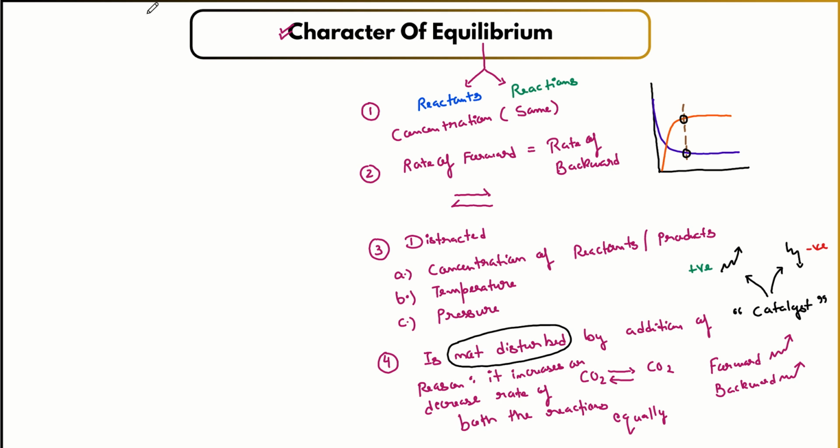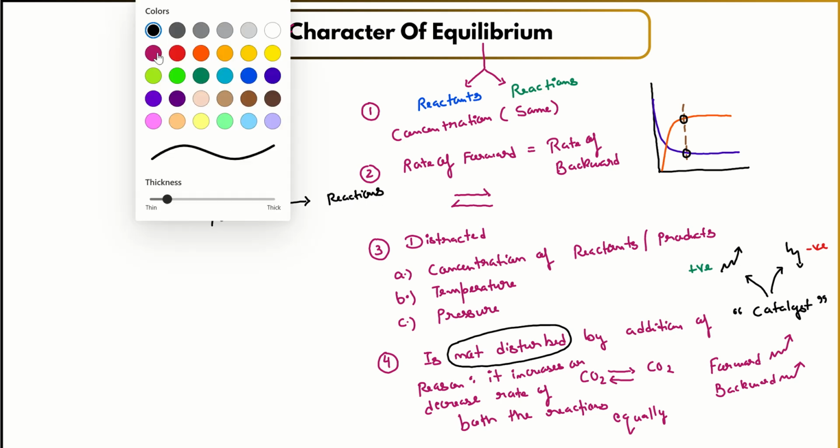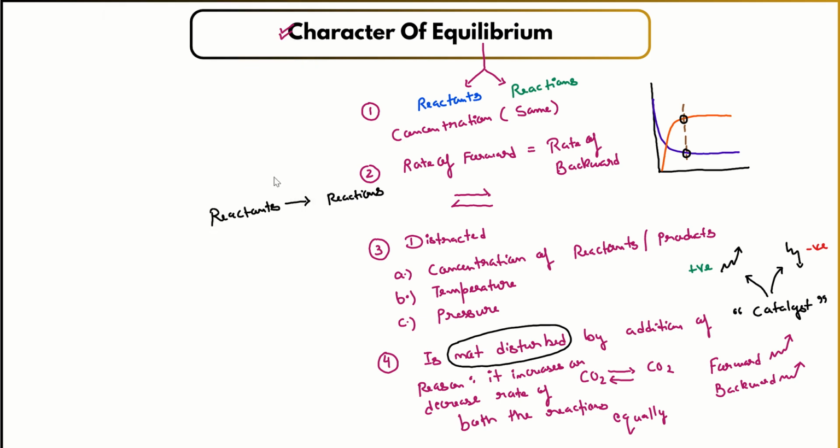So simply, guys, in other words, we can say that if adding a catalyst is speeding up the process in which reactants are turning into products, the reverse will also happen. Products can become reactants again by the backward process.